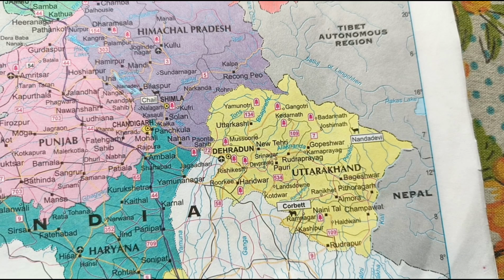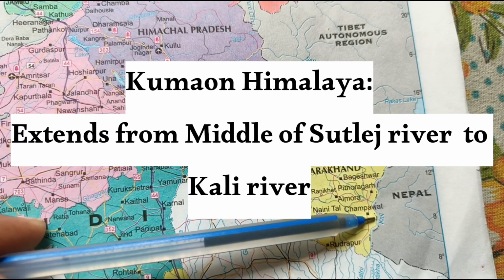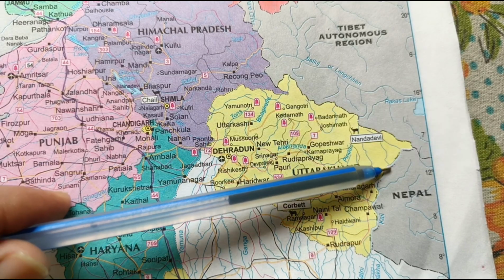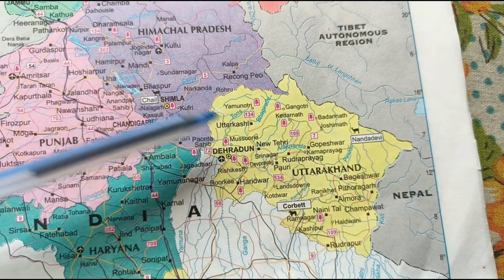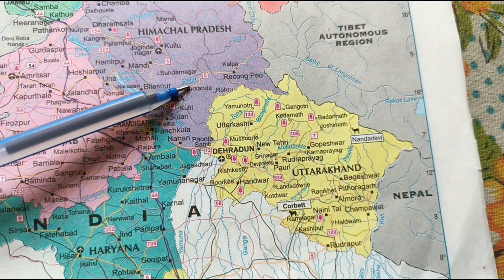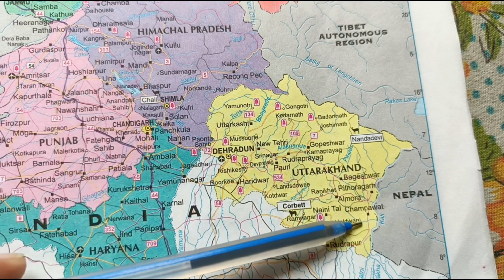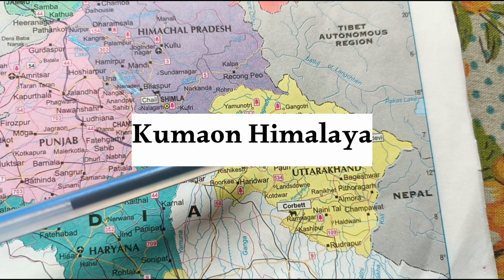If you carefully see this map, there are two important rivers: the Kali River, which flows along the eastern boundary of Uttarakhand, and the river Satluj, which flows in Himachal Pradesh. The Himalayas between these two rivers, Satluj and Kali, is known as the Kumaon Himalayas.